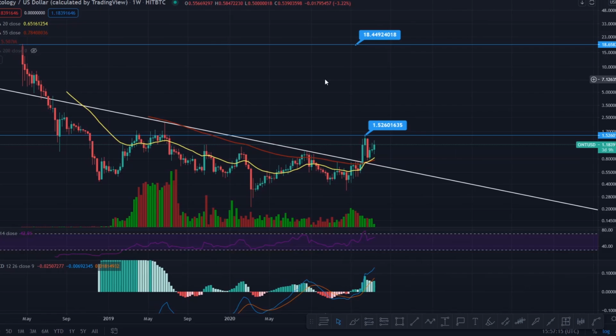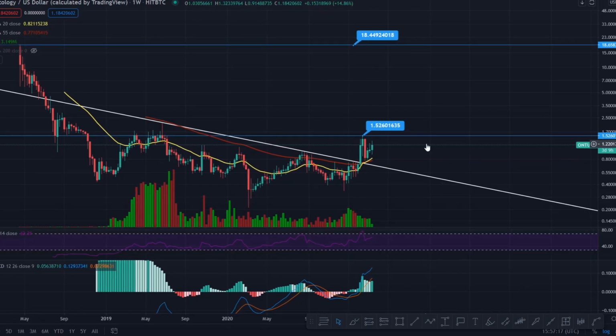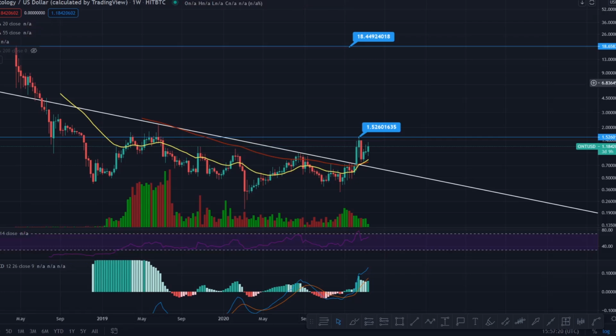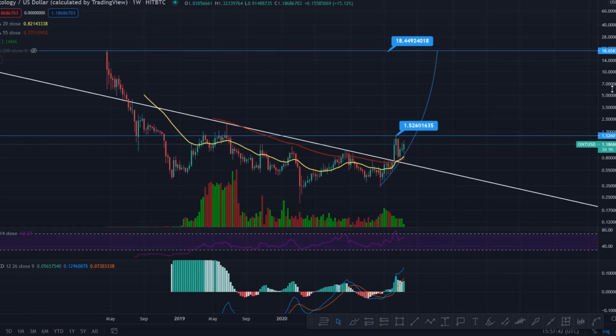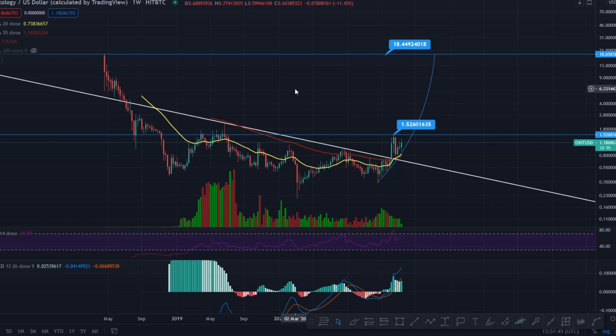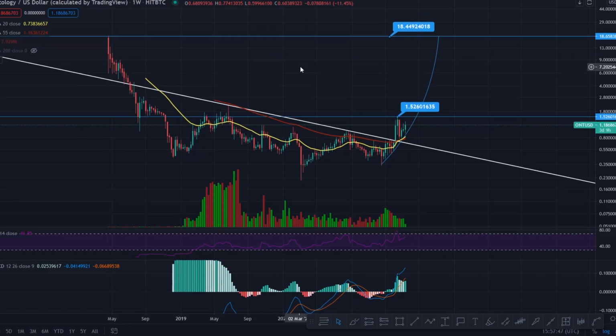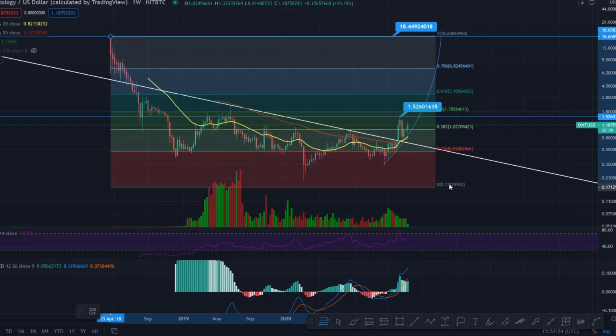A lot of projects have not got there yet. There is a lot of money that's flowing into crypto right now. So potentially what you're looking at for Ontology is possibly something like this. We're going to creep up to that price up there, and we're going to form this parabolic curve towards the end of the bull market, which will send us there. What we're going to do is drop the Fibonacci levels in now from the top to the bottom. I do apologise about the noise, guys, there's some building work going on over the road.